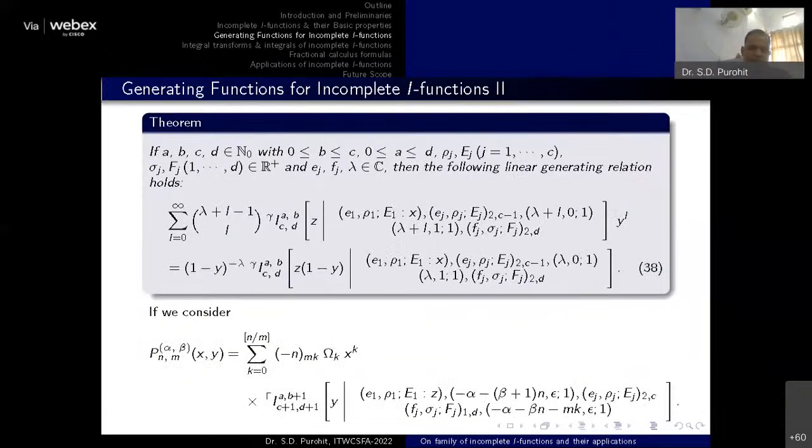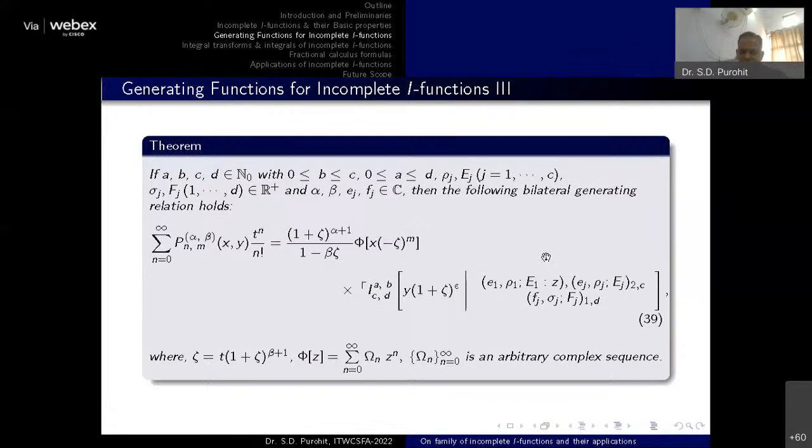Similarly, you can see this is another variant of the result for the lower category of functions. Again, if we define a function, we have also proved another type of generating function. If we consider this particular function as a summation of the incomplete I function, then we can easily prove this particular generating function.